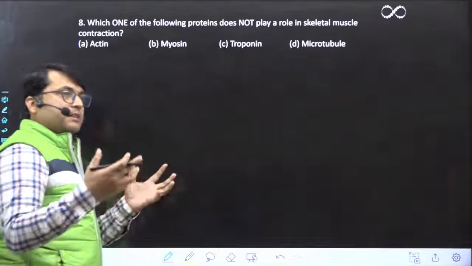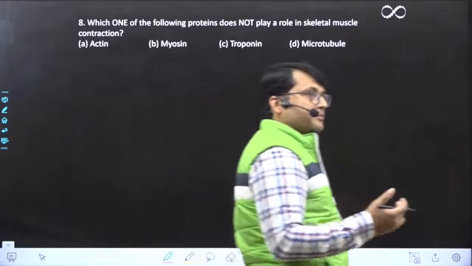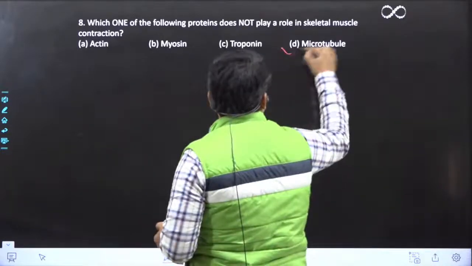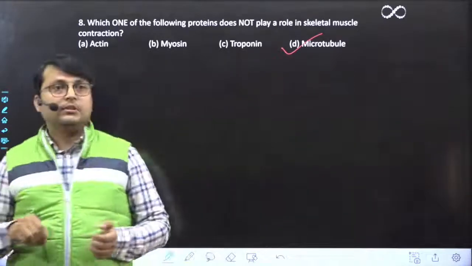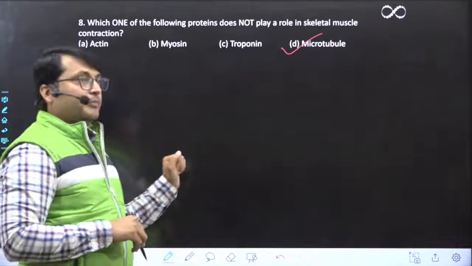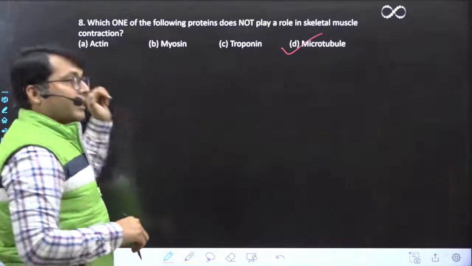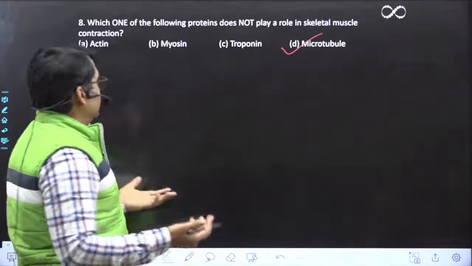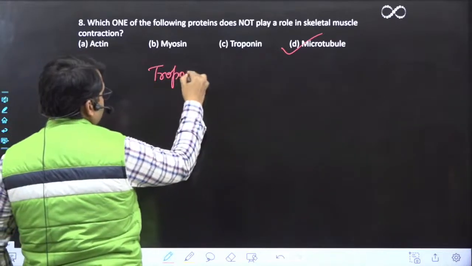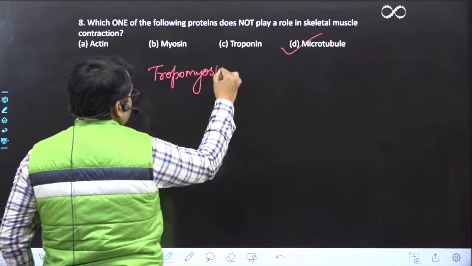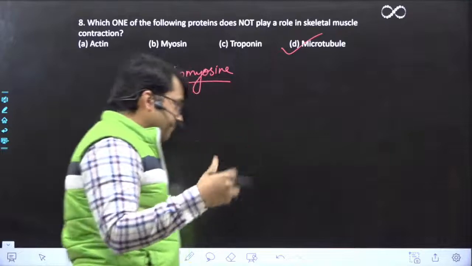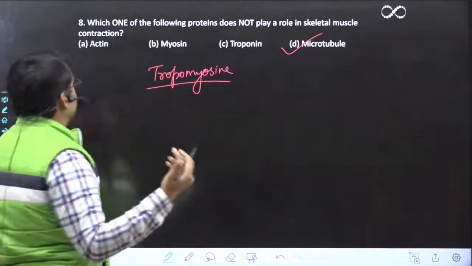See, when we look at muscle, right? So most of you are saying D, that is microtubule, and it is the correct option. So option D is the correct answer, microtubule. Rest all of these are part of sarcomere, है ना? Actin, myosin, troponin, and troponin के साथ एक और चीज होता है tropomyosin. So these four are the part of sarcomere mainly, ठीक है? And they thus help in muscle contraction.